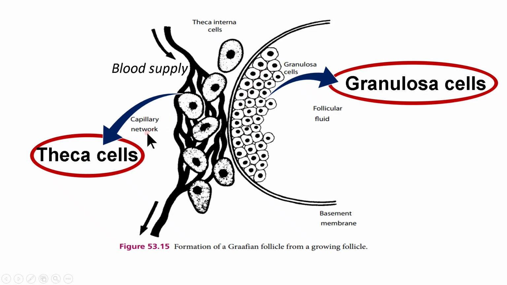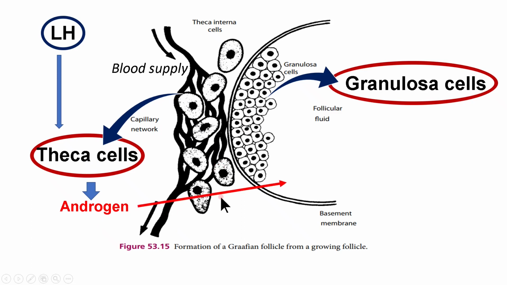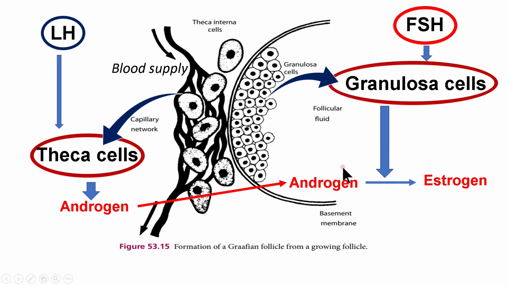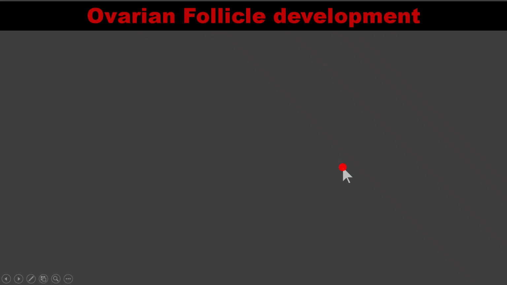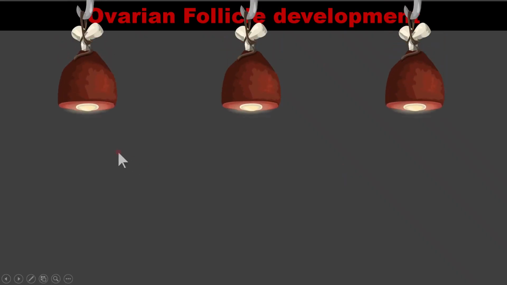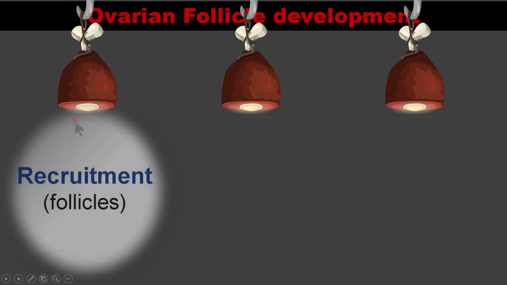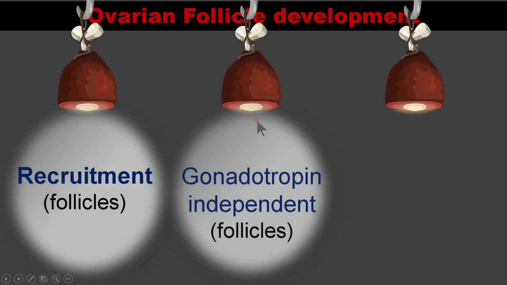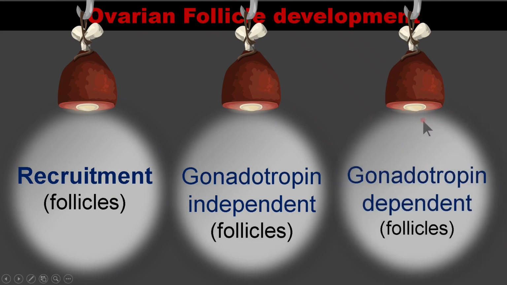The theca cells produce androgen under the influence of LH. Then the granulosa cells convert the androgen into estrogen under the influence of FSH. I want to focus here on three important points to understand the follicular genesis. The first point is recruitment of the follicles. Second is gonadotrophin independent growing follicle. And the third is the growth of the follicle dependent on gonadotrophin, that is FSH and LH.